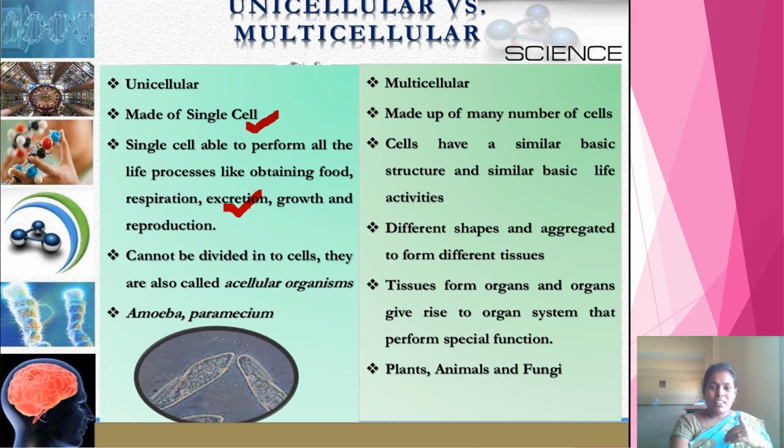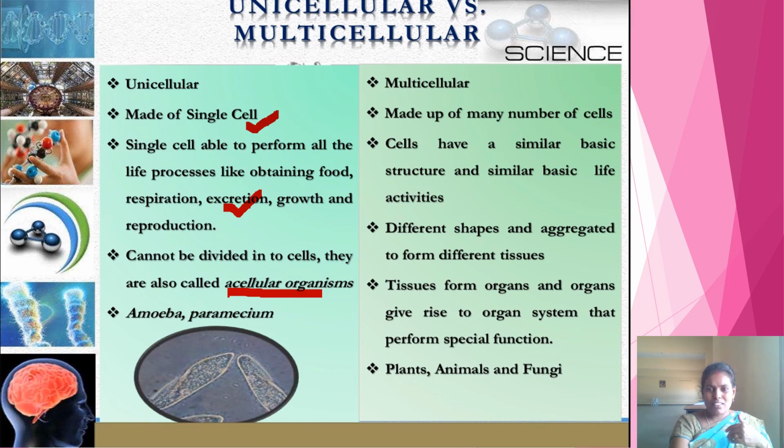And if you see, these cells cannot be divided into cells. They reproduce, but they cannot divide into more cells. This type of organisms are called acellular organisms. Unicellular organisms examples, if you see, protozoans, some type of fungi, some type of bacteria, some type of algae come under unicellular organisms.